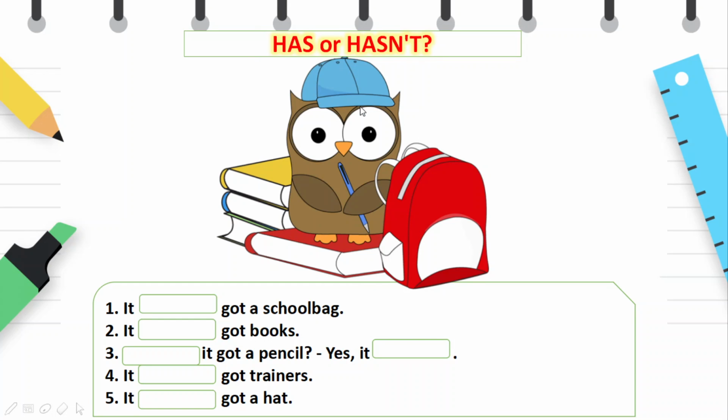Now look at the owl. Complete the sentences with has or hasn't. It has got a school bag. It has got books. Has it got a pencil? Yes, it has. It hasn't got trainers. It has got a hat. Well done.